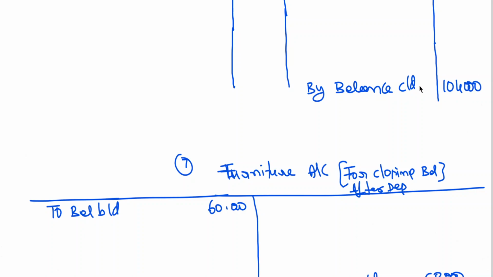For this problem, cash and bank balance is not required, because without opening cash and bank also we'll be getting the information of addition to furniture and addition to building. So just to cross check, we are opening cash and bank. Slowly you will be knowing it. For every problem, cash and bank balance is not required. Generally, when it is required, I have already given you in my notes in the beginning, when to open cash and bank account or cash column, bank column or cash book, whatever it may be.